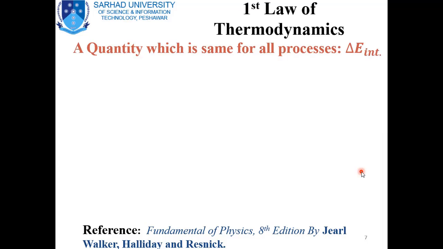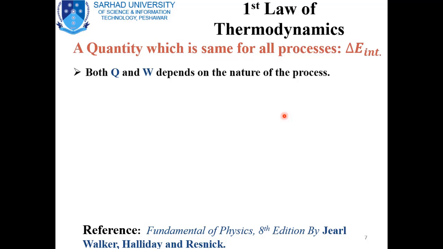The second topic of our lecture is the first law of thermodynamics, in which we study a quantity which remains the same for all thermodynamic processes, which is delta E, the change in the internal energy. As in the previous topic, we have seen that when a system changes from a given initial state to a given final state, both the work done W and the heat Q depend on the nature of the process.